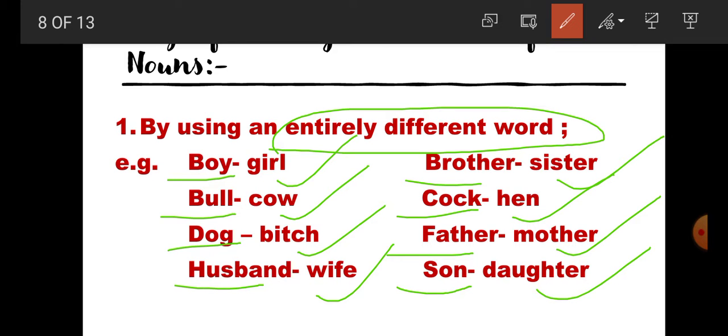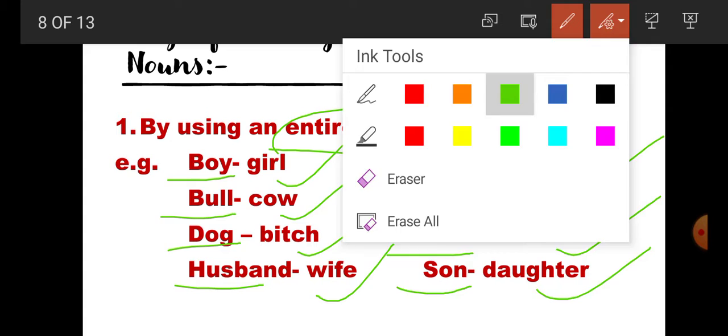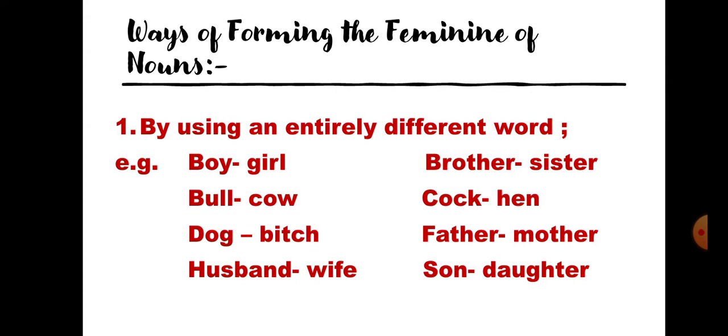So here students, what is the rule? We can change masculine into feminine gender by using an entirely different word. Here the words are totally different. So we have to learn these rules and learn these words also.